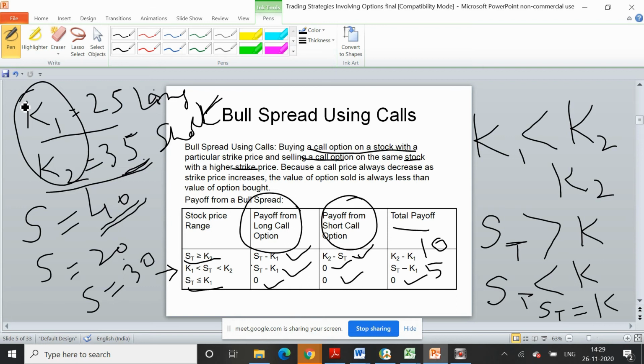Your minimum profit will be 0, and in between, if the prices lie between the two strike prices, you will have some amount of profit. So this is how you create a bull spread strategy. Now let's do a numerical on this.